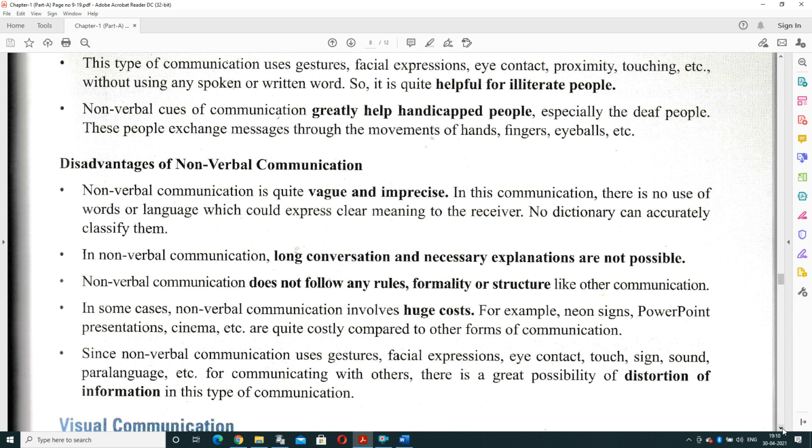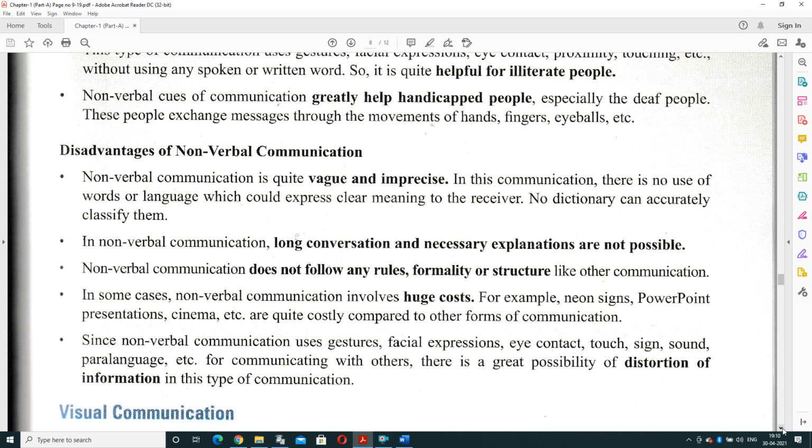Now let's discuss some non-verbal communication disadvantages. Non-verbal communication is quite vague and imprecise. In this communication there is no use of words or language, so it may not express clear meaning to the receiver. Without using the proper words, sometimes we are not able to communicate properly, because there is no dictionary that can accurately classify the meaning of communication. In non-verbal communication, long conversation and necessary explanation is not possible. It does not follow any rule, formality, or structure like other communication.